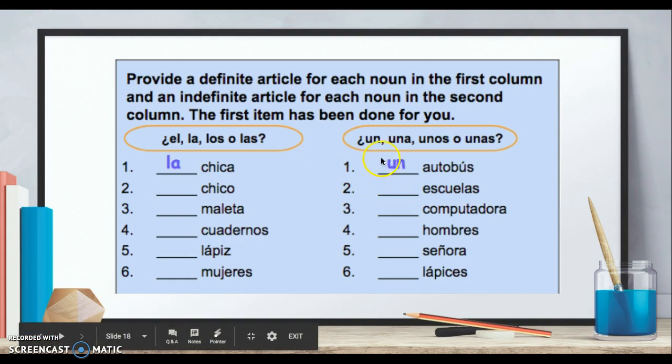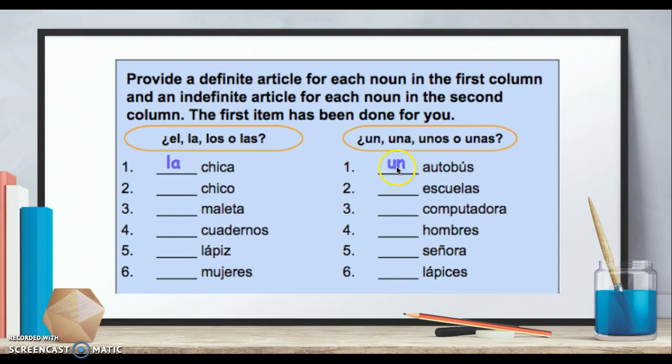Aquí, let's try un, una, unos, unas. Okay, so aquí tenemos un autobús. Aquí, ¿qué piensas? What do you think? Unas escuelas. Esta. Aquí termina con a. Una computadora. Muy bien. Aquí, hombres. Hombres means man.